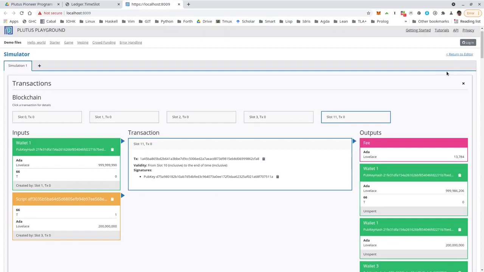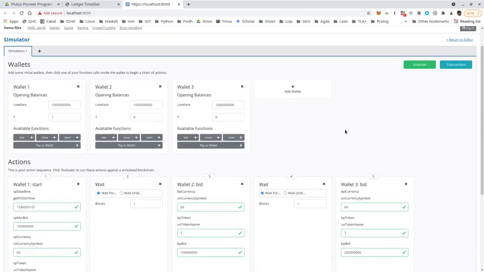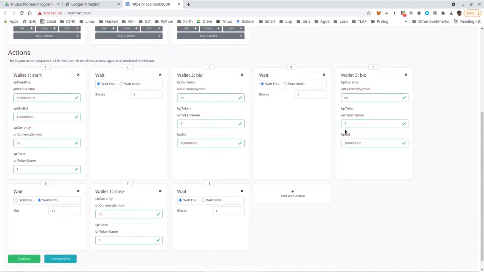We could check what happens if something goes wrong, for example, if Charlie's bid is too low, not higher than Bob's bid. So where is it? That was here, the bid was 200. So let's say Charlie makes a mistake and only bids, instead of 200, only 20 ADA. So if we now evaluate,